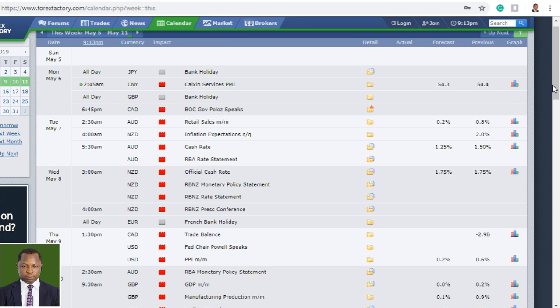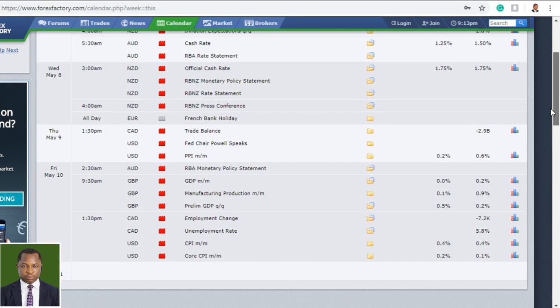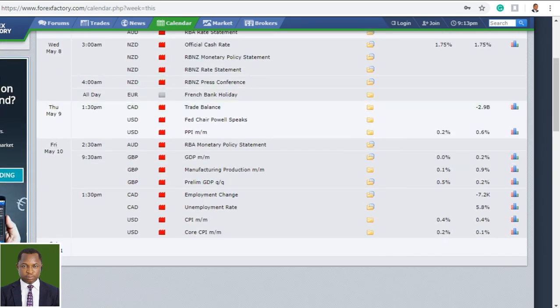Let's scroll down a bit and see. Okay, others are normal high impact news announcements aside from the interest rate coming from the Australian dollar axis, then the New Zealand dollar axis, and the NFP, which will be affecting the Canadian dollar crosses. This one here. Okay, so we are expecting a volatile trading week. You have to be ready because we might be finding plenty of trading opportunities for the week.